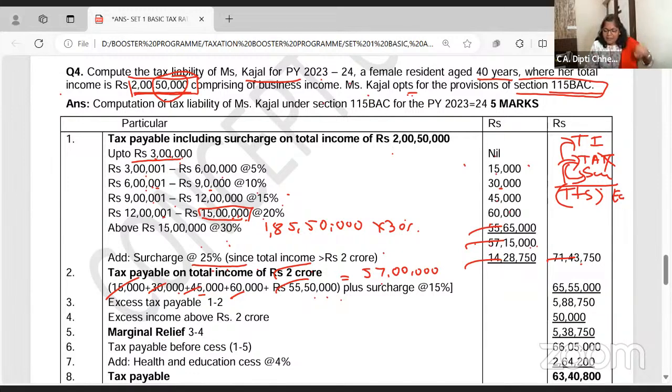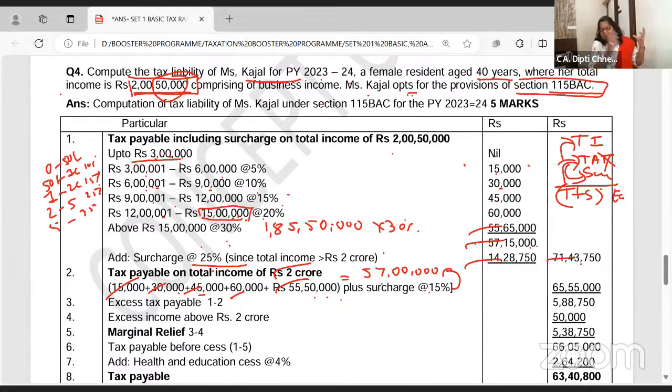Ma'am, now why should I pay surcharge? You have to pay surcharge because if your income is between 1 crore to 2 crore, I'm ready to pay surcharge, but I will pay 15% surcharge. I hope you are getting. For that, you must remember the surcharge slabs: 0 to 50 lakhs no surcharge, 50 lakhs to 1 crore 10%, 1 to 2 crore 15%, 2 to 5 crore 25%, 5 crore and above 35%.